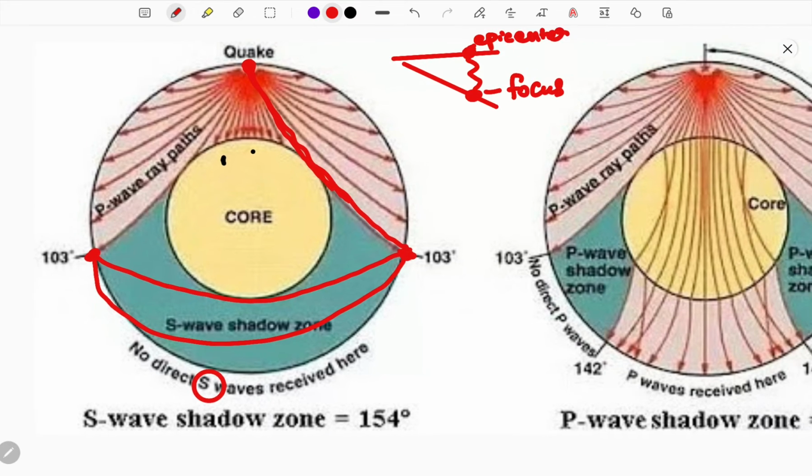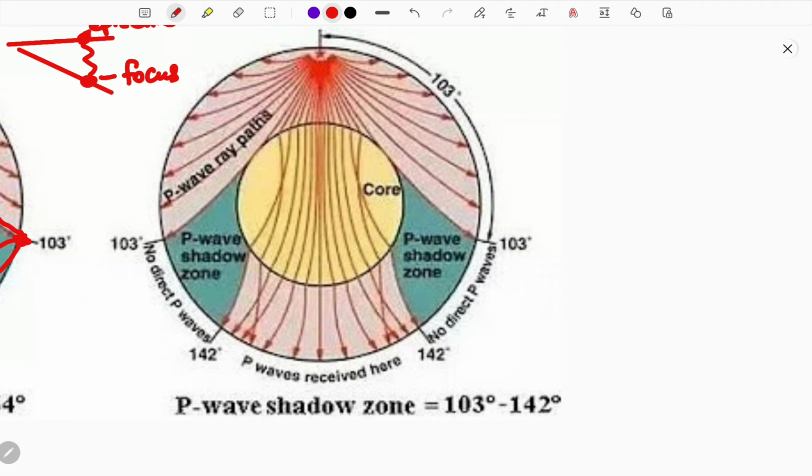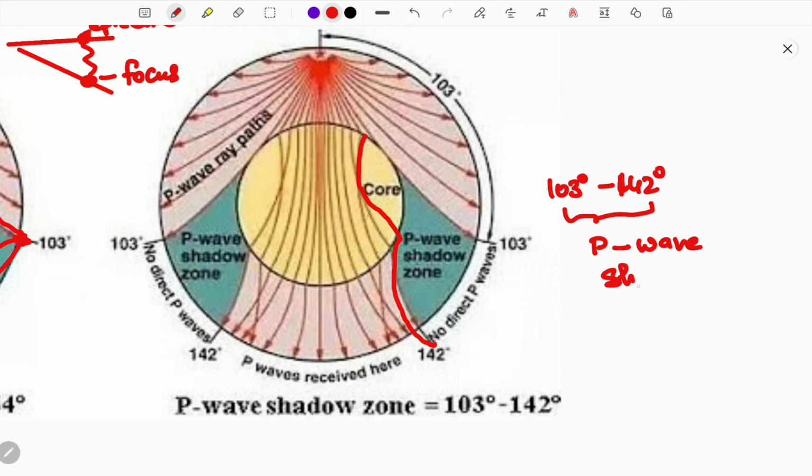So this is what this image taught you. Let me explain the next image. Here you can see clearly that up to 103 degrees S waves are not found, but after that you can see P waves are refracted, again refracted, and found beyond 142 degrees, which means between 103 degrees and 142 degrees there is no detection of P waves. This part is called the P wave shadow zone.